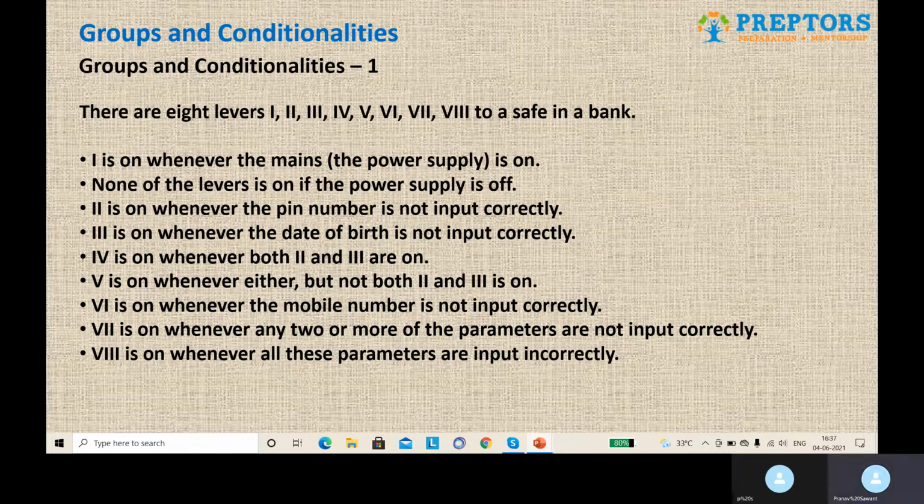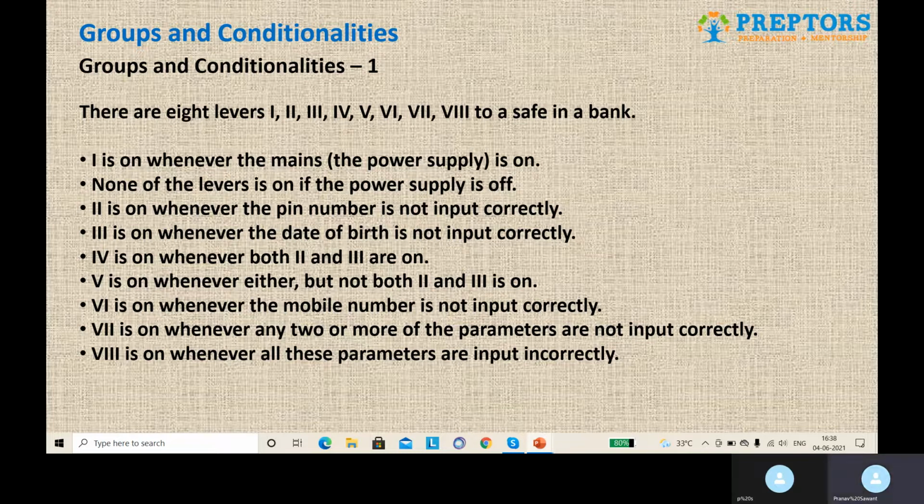Now over here, what are the parameters? So there are three parameters in this set: the pin number, the date of birth, and the mobile number. So which are the levers corresponding to these three parameters? Lever 2, lever 3, and lever 6. So for the seventh lever to be on, any two or more parameters must be satisfied. Or I can say that for the seventh lever to be on, any two levers must be on out of 2, 3, and 6.